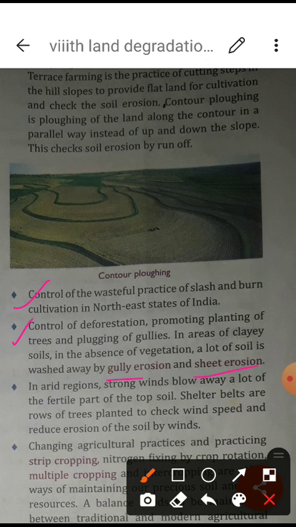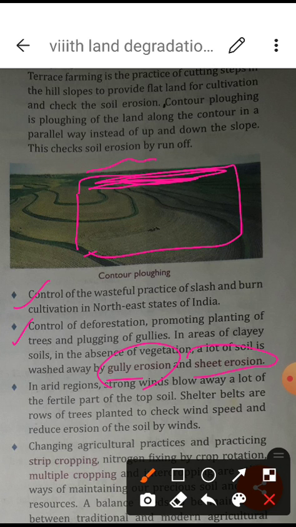And sheet erosion means, sheet means the top layer of the soil is washed away by the wind, the water, and other natural ways. So this is known as sheet erosion. Gully erosion is like this: suppose this is your field and the boundary is there. When the water flows here, the soil of this area along with the boundary is washed away by the water, so it is known as gully erosion.